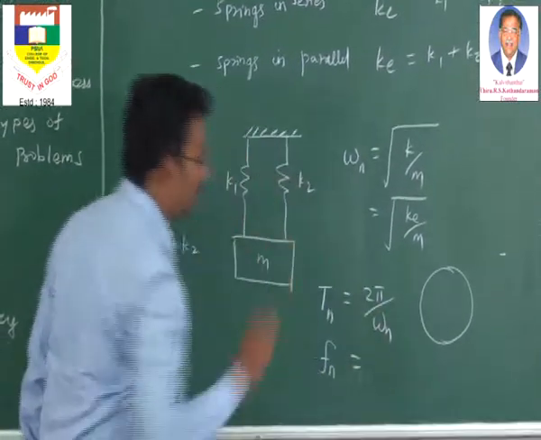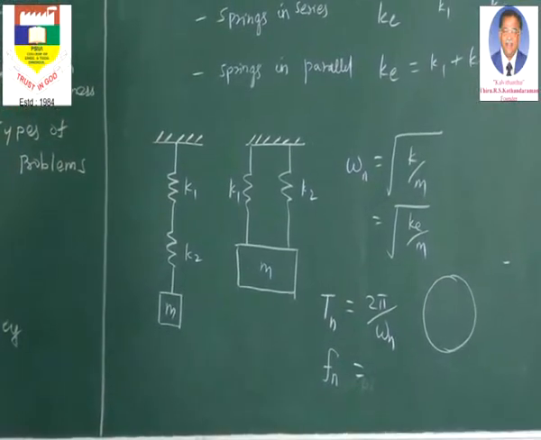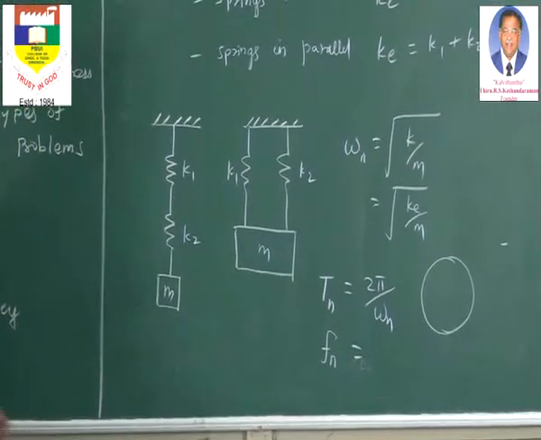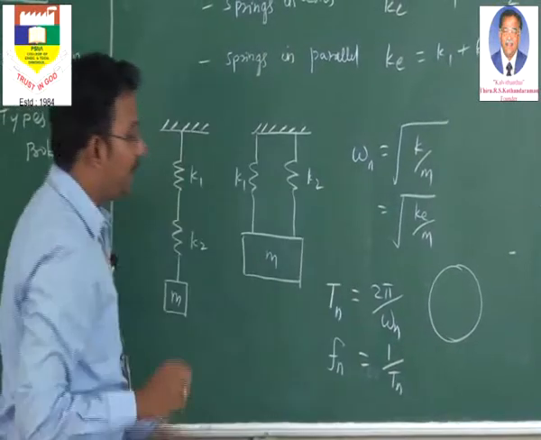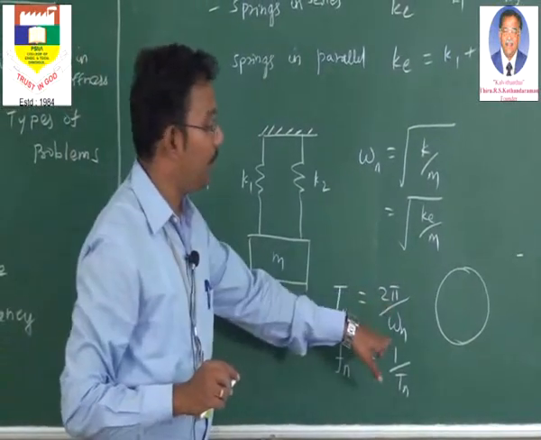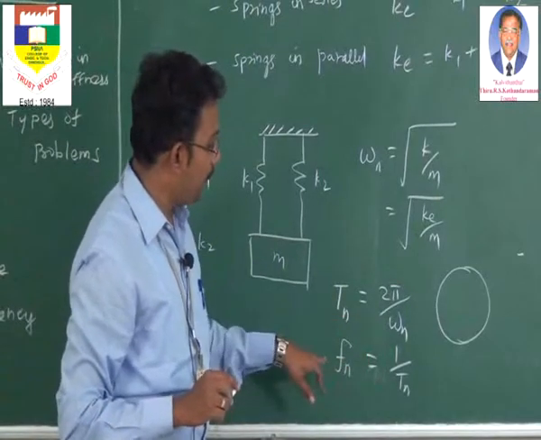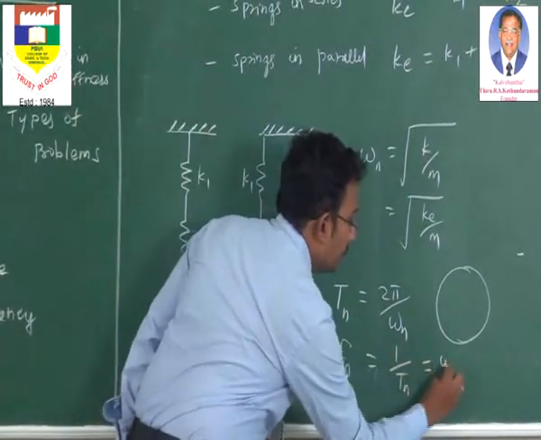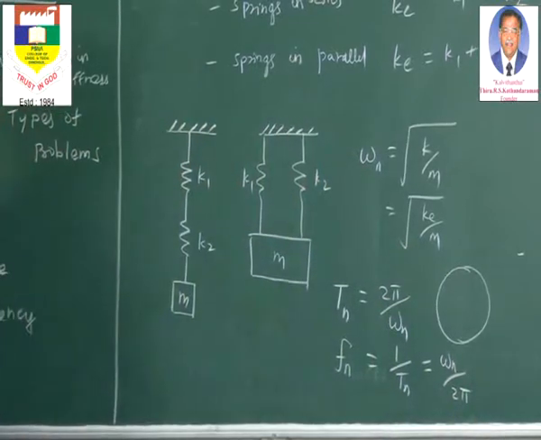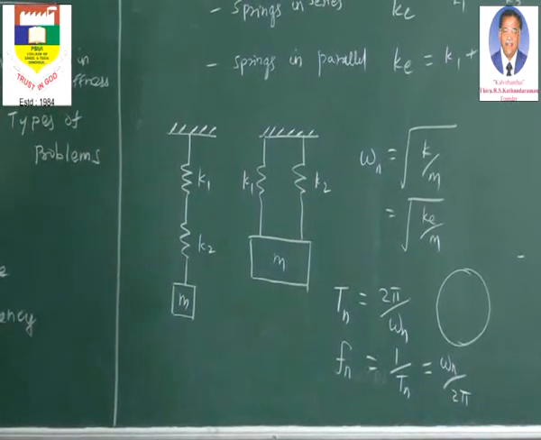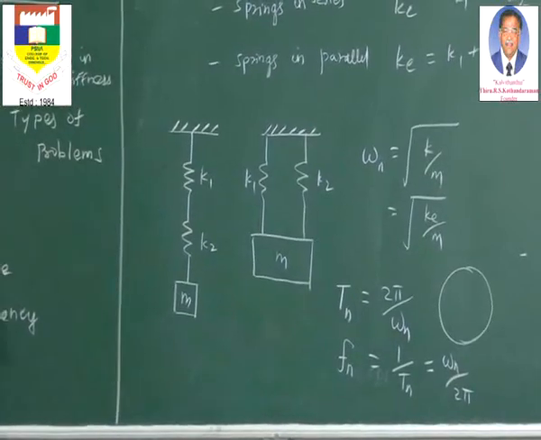I was telling you in the beginning, the frequency is nothing but the inverse of the natural time period, that is 1 by Tn. So how can we find Fn in terms of omega n? It is nothing but the inverse, so Fn will be omega n divided by 2 pi.